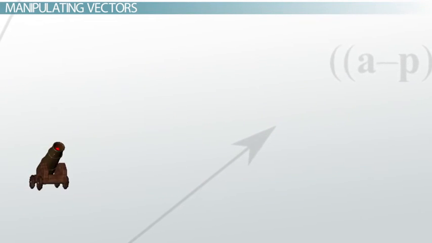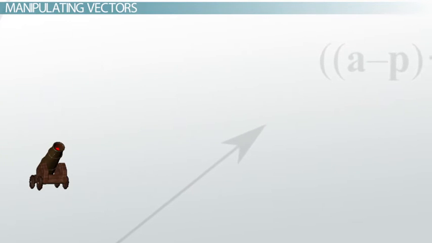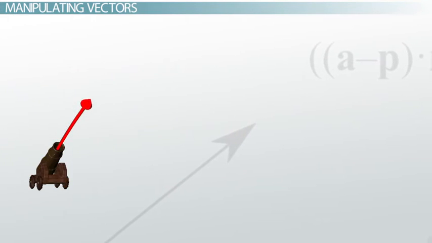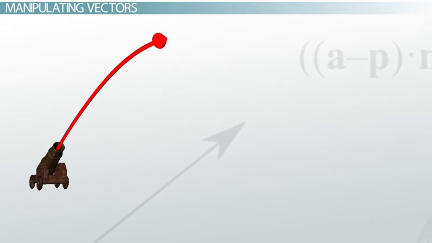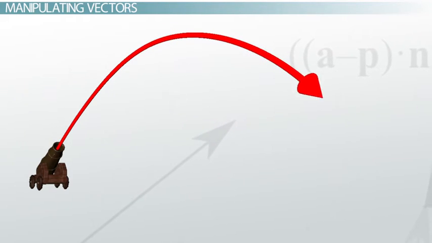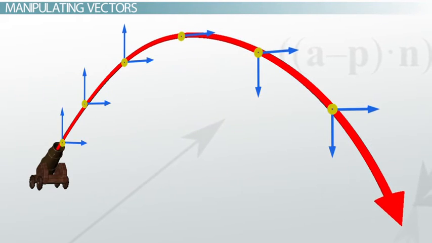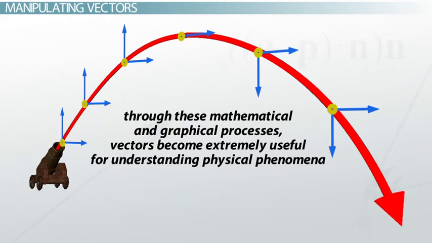Or, if you shoot a cannon at an angle of 60 degrees, you can represent that as a vector and use triangle geometry to break it up into a velocity in the x direction and a velocity in the y direction. That makes the motion of the cannonball much easier to understand. We'll talk about each of these in more detail in other videos on vectors. But it's through these mathematical and graphical processes that vectors become extremely useful for understanding physical phenomena.